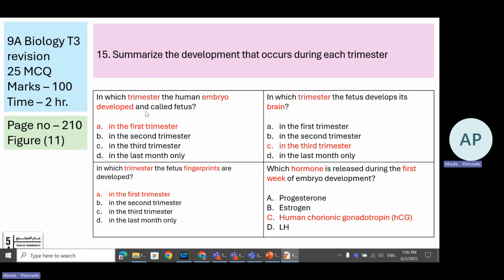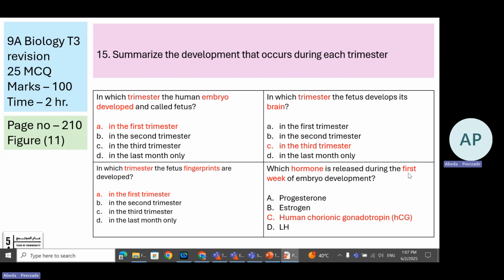Now, talking about the trimester-wise development, in which trimester is the human embryo called a fetus? Fetus is the embryo which completes 2 months of its age. So that comes in the first trimester. And in which trimester can you see the fingerprints developed? That is the first trimester again. On page number 210, this talks about the first trimester mostly. Brain development happens in the third trimester, which is on the next page, actually, 211.